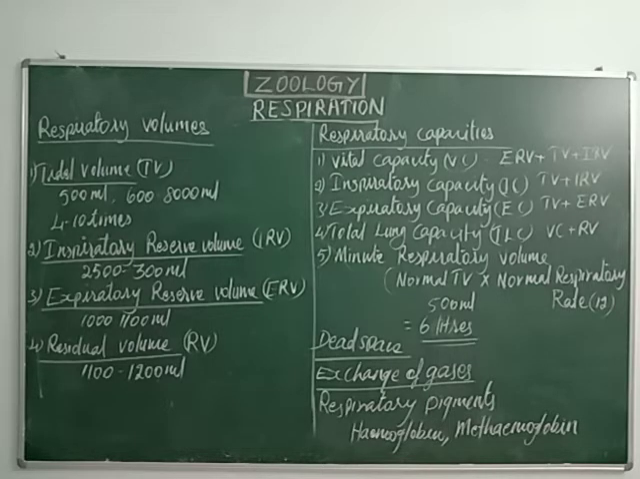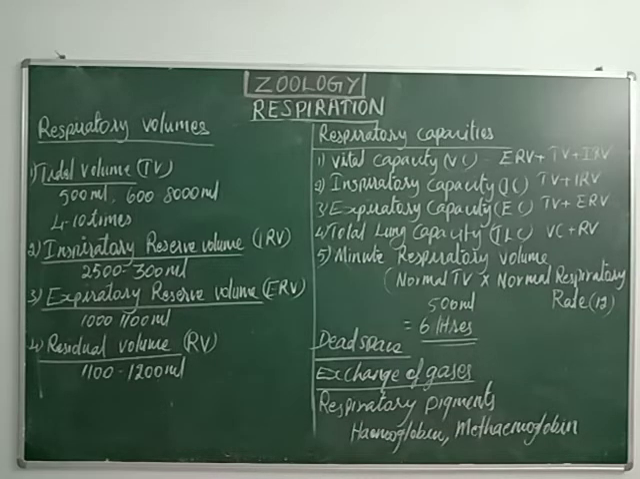Then the next capacity, the last capacity of our respiratory system, is minute respiratory volume. The amount of air that moves inside the respiratory system per minute. The total amount of air moving inside the respiratory system per minute is called minute respiratory volume.